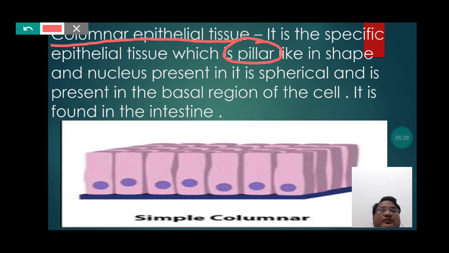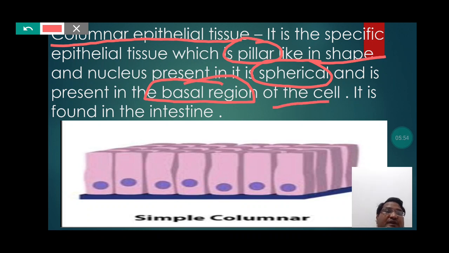So the columnar epithelial tissue generally appears like a pillar in shape, and if you concentrate on the nucleus of the columnar epithelial tissue, then it will appear spherical, that is, circular. And if you notice the exact location of the nucleus, you will notice that it remains present in the basal region of the cell. Students, basal region represents the bottom region of the cell, and the exact location of the columnar epithelial tissue is the intestine.